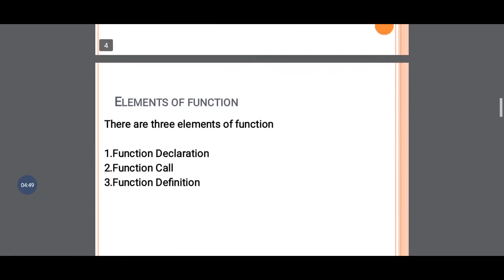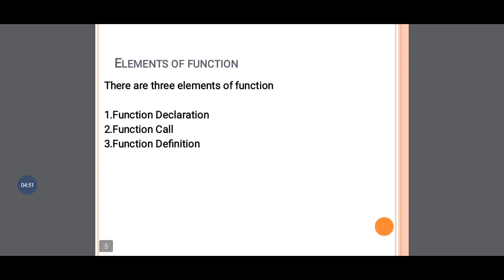Now, this is another important part: the elements of the function. These are the very basic parts of the function. If you learn these basic parts clearly, then function is very easy. There are three basic elements of the function: function declaration, function call, and function definition.